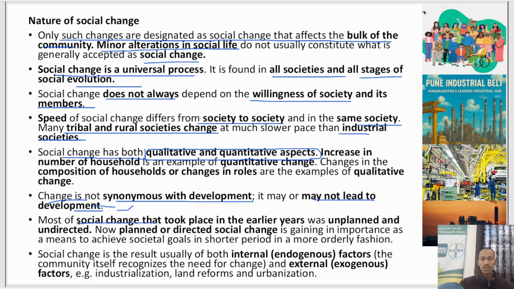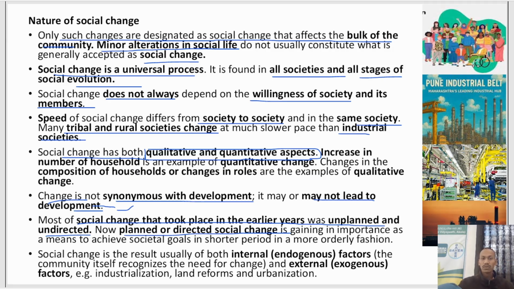Then most of the social change that took place in earlier years was unplanned and undirected. So the changes that took place in earlier years, like independence and all that, were unplanned and undirected because things happened and we had to change. But now the changes are being directed and planned because we have to do sustainable development.